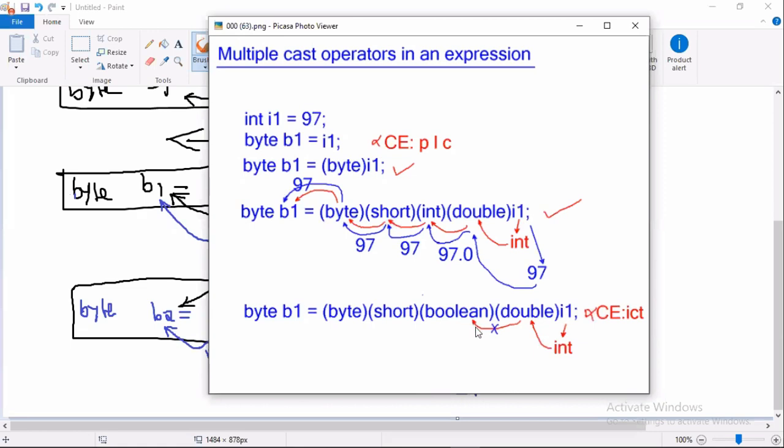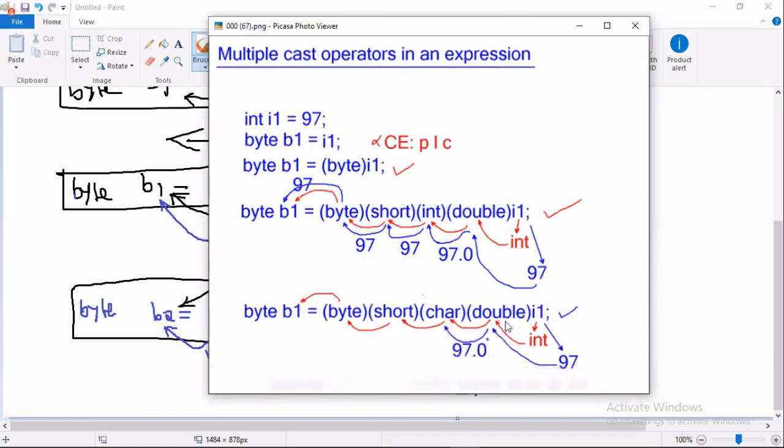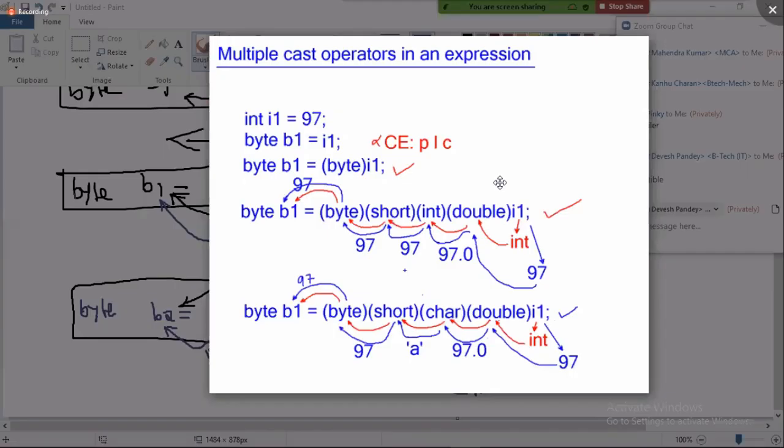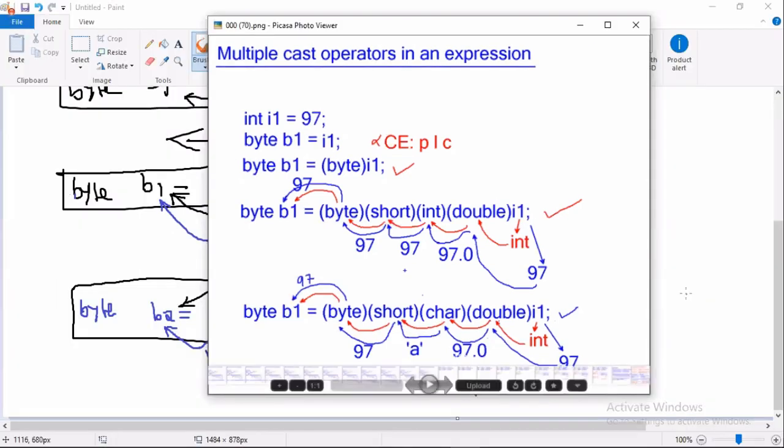Then in place of boolean, I am taking char. Is it allowed? Allowed. Why? Int to double, double to char, char to short, short to byte, byte to byte is possible. Then what will the JVM do? The JVM takes 97, gives it to double and returns 97.0, gives it to char and returns single quote a, gives it to short and returns 97, gives it to byte and stores 97 in byte. So this is how you have to think while working with multiple cast operators. Hope all people understand?